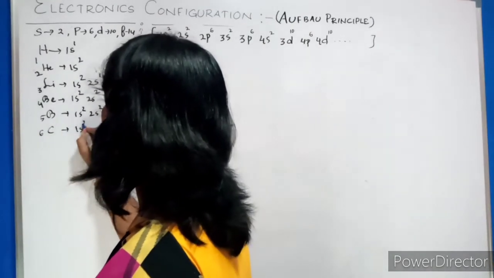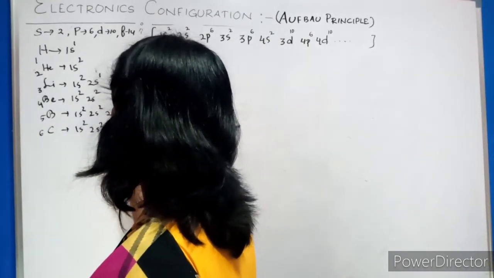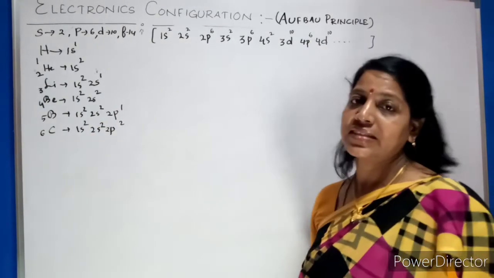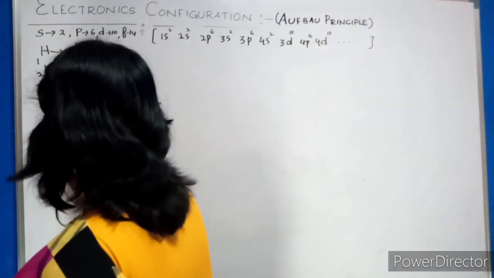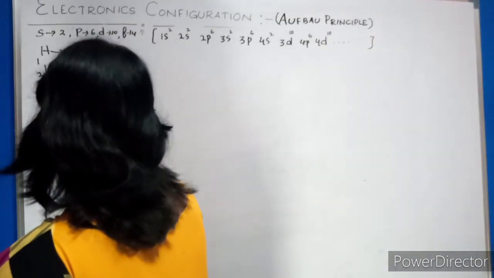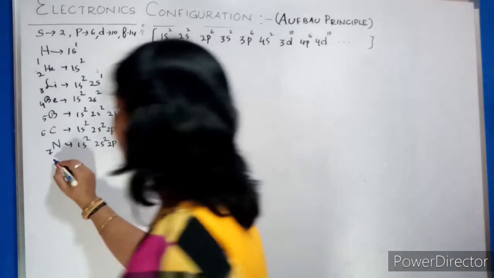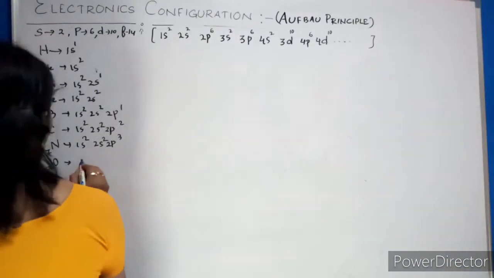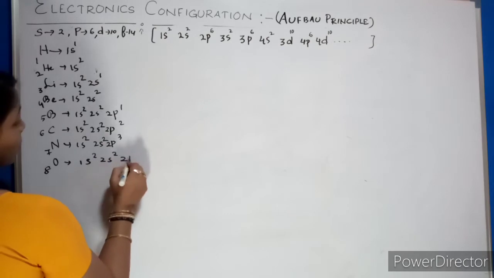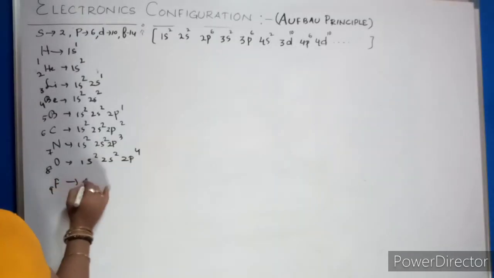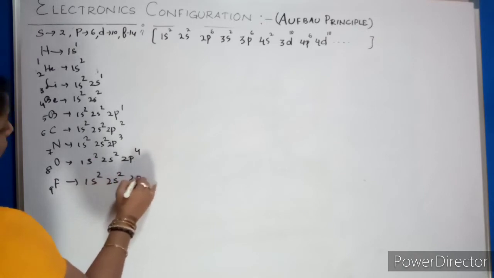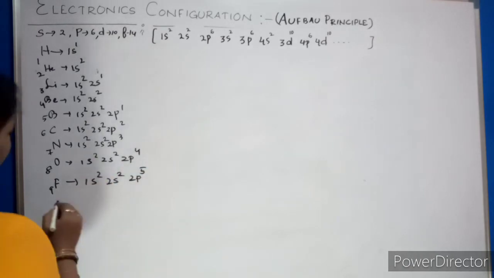Now after boron it is carbon, 6. So what will you write? 1s2, 2s2, 2p2. 2 plus 2 plus 2, 6. After carbon we have nitrogen, 7. What will you write? 1s2, 2s2, 2p3. Clear? Next is oxygen, 8. For oxygen 1s2, 2s2, 2p4. Clear? Next after oxygen is fluorine, 9. So what will you write? 1s2, 2s2, 2p5.